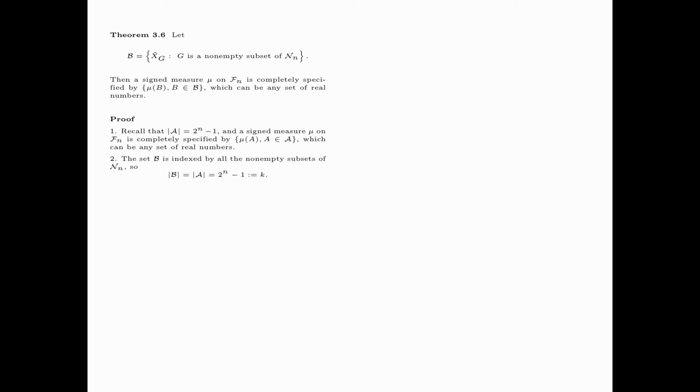The set script B is indexed by all the non-empty subsets of the index set script N. So, the size of script B is equal to the size of script A, which is equal to 2 to the power n minus 1, and we call this quantity k.